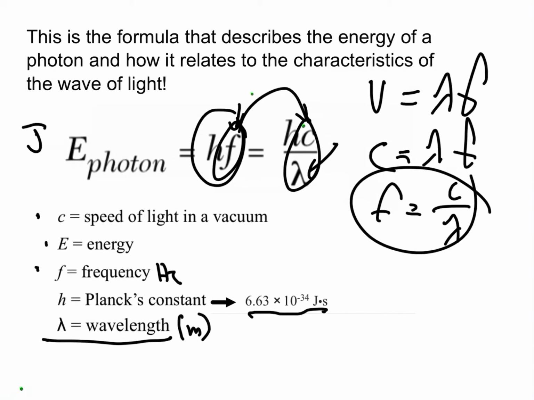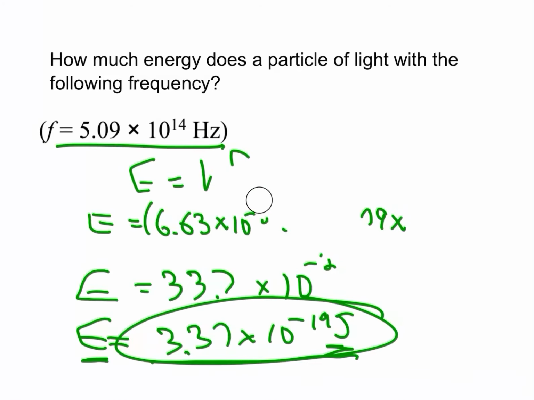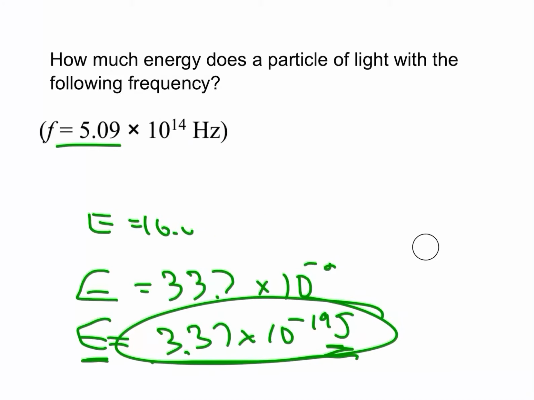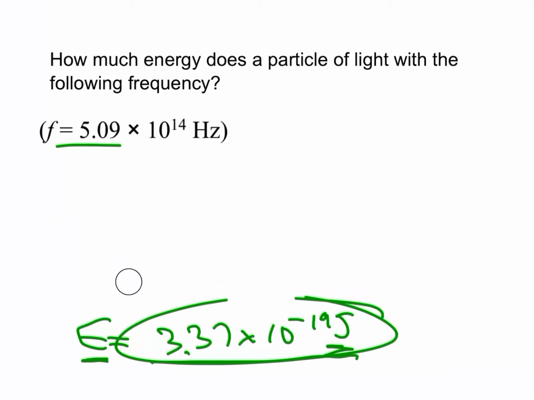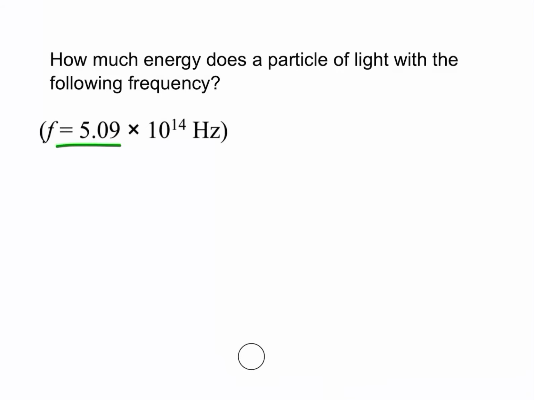All right, so here we have a simple enough question. How much energy does a particle of light, a photon of light with this frequency, have? Now, why am I asking specifically about that frequency?